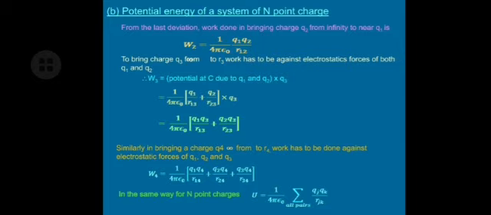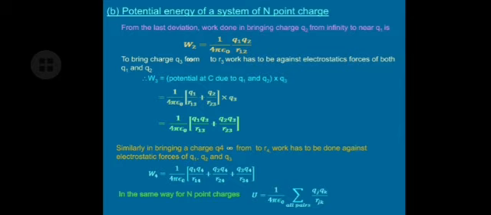So if you simplify this, you will get 1 upon 4 pi epsilon 0 into bracket Q1 Q3 upon R13 plus Q2 Q3 upon R23. Now let us bring another charge Q4 near these three charges Q1, Q2 and Q3. If we calculate the work done in bringing the charge Q4, so we will get the equation